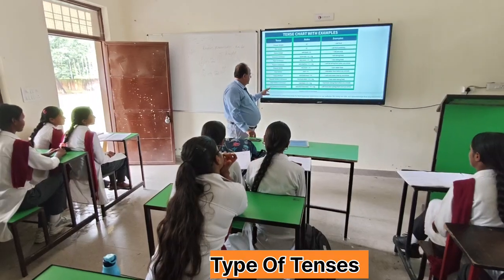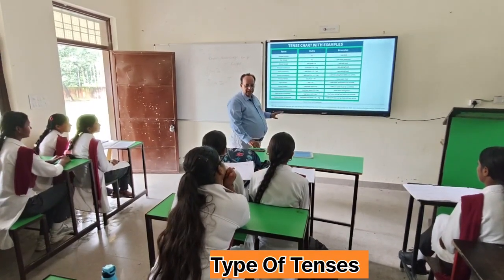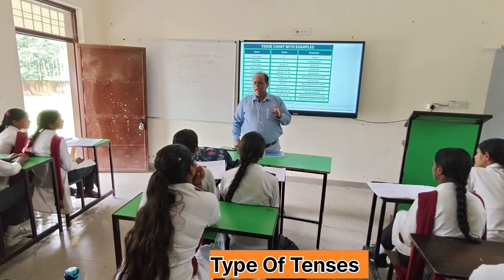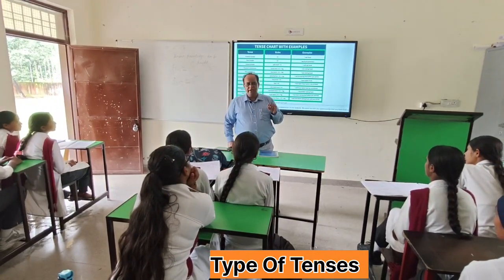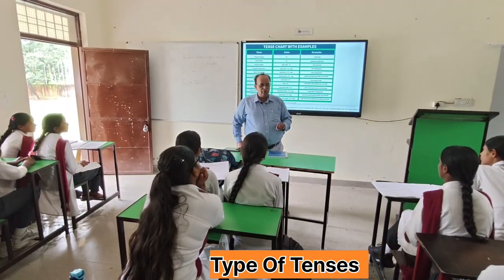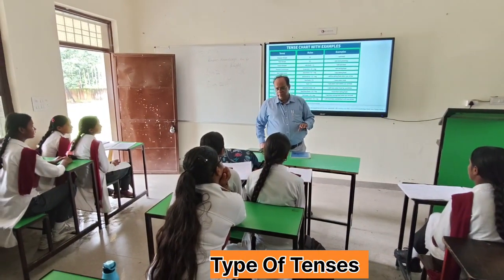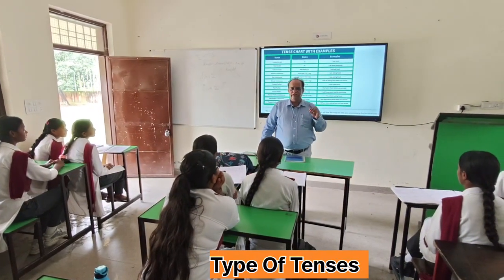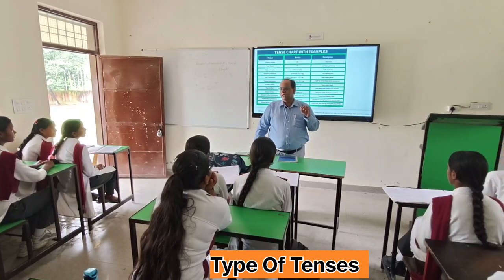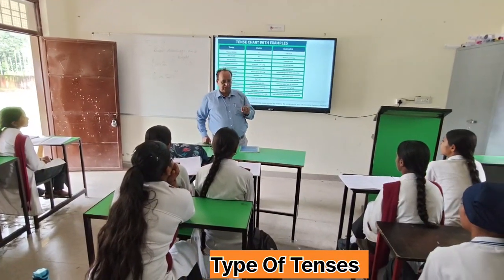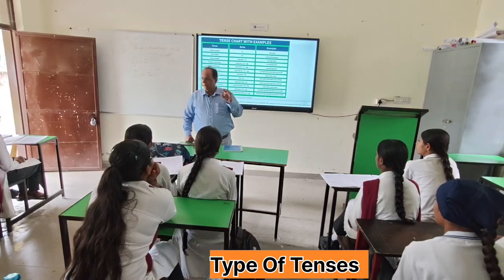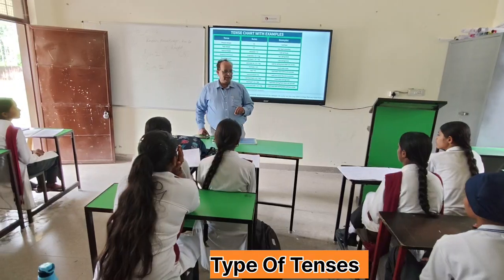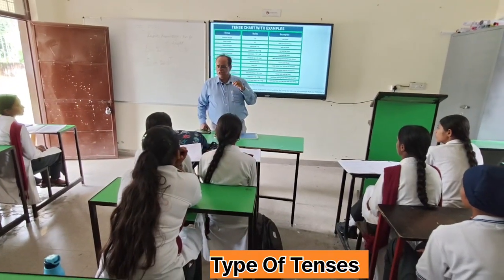Then we have future perfect continuous tense. In this tense, will have been or shall have been is used. Then the first form of verb is used with ing. Right? Again, since or for is used. Now the question is, when is since used in perfect continuous tense? When definite time is given. When a point of time is given, then since is used.